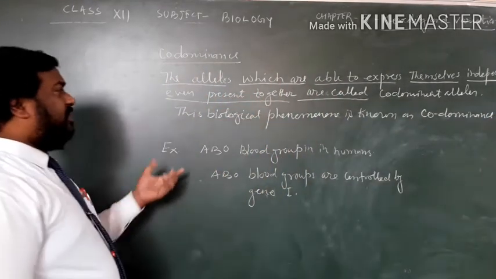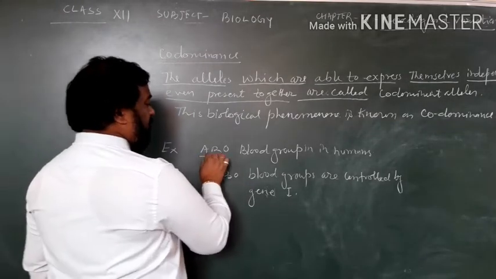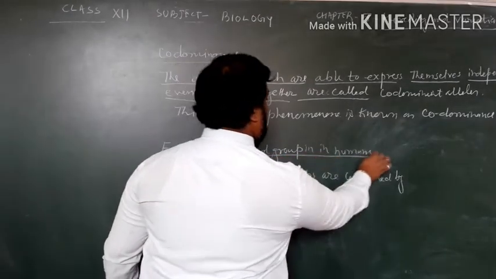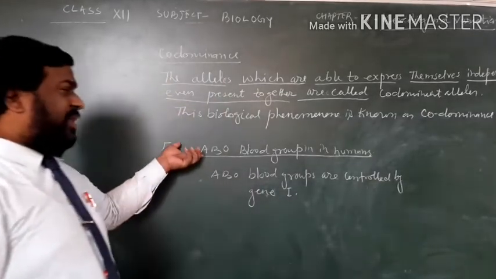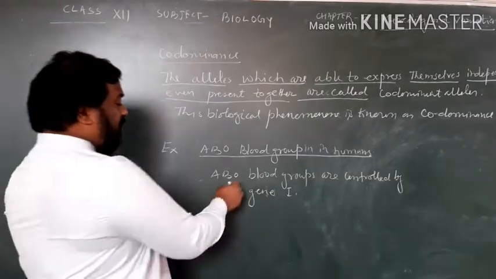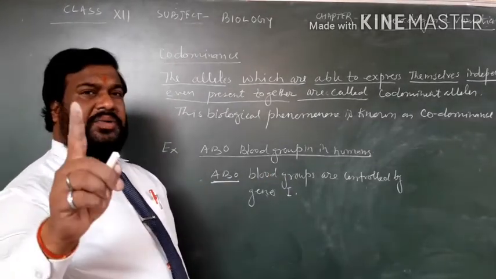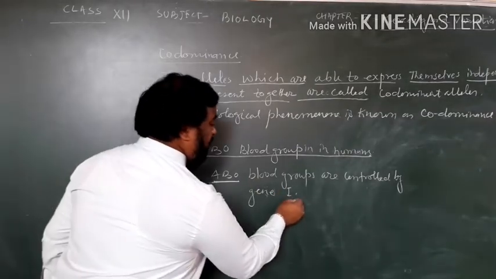Student, for example, ABO blood grouping in humans. In this ABO blood grouping, the ABO blood groups are controlled by gene I.